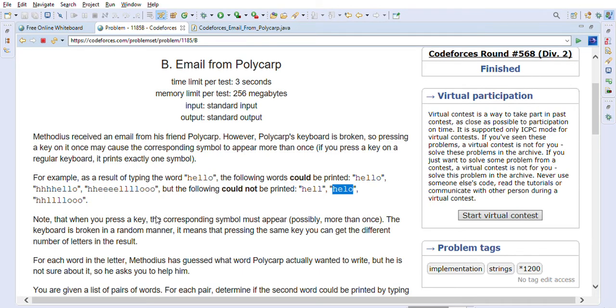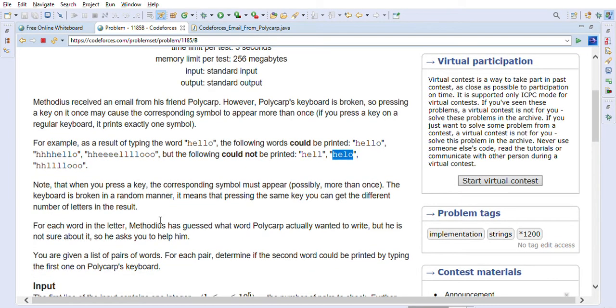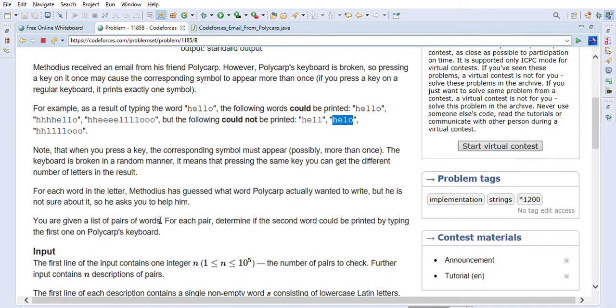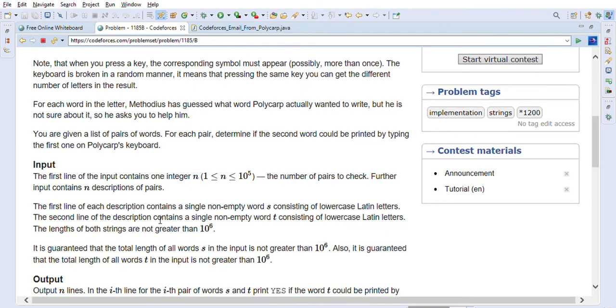The keyboard is broken in a random manner. It means that pressing the same key, you can get a different number of letters in the result. For each word in the letter, Methodius has guessed what word Polycarp actually wanted to write, but he is not sure about it, so he asks you for help. So you are given a list of pairs of words. For each pair, determine if the second word could be printed by typing the first one on Polycarp's keyboard.